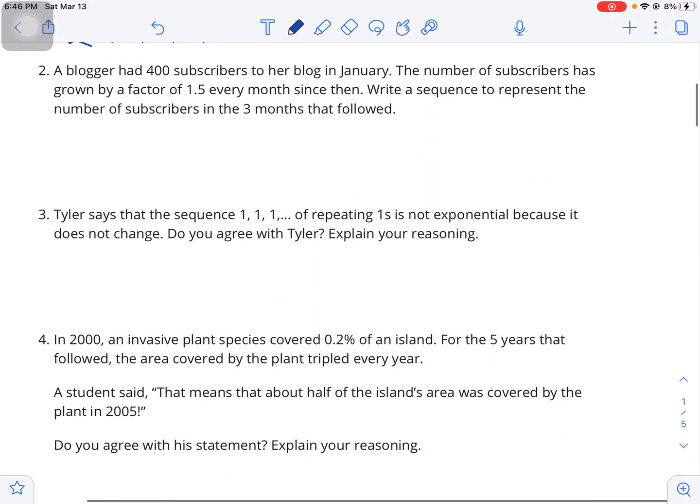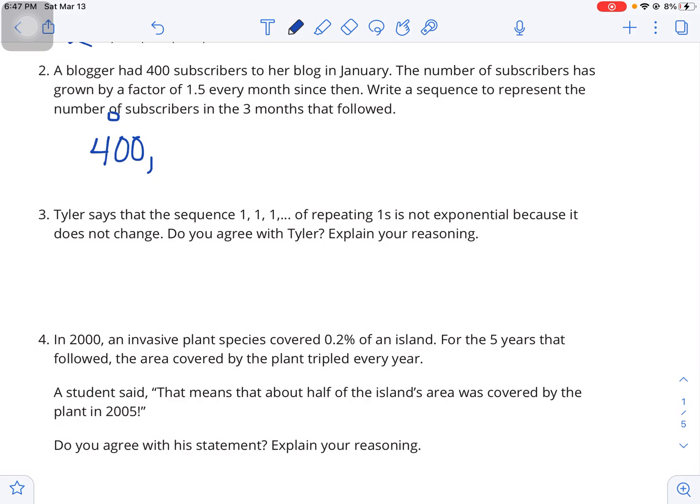Number 2, a blogger had 400 subscribers to her blog in January. The number of subscribers has grown by a factor of 1.5 each month. And so we want to write a sequence to represent the number of subscribers in the 3 months that followed. So 400 is the 0th month, maybe, think about it that way. And then we want to know the 1, 2, and 3 months.